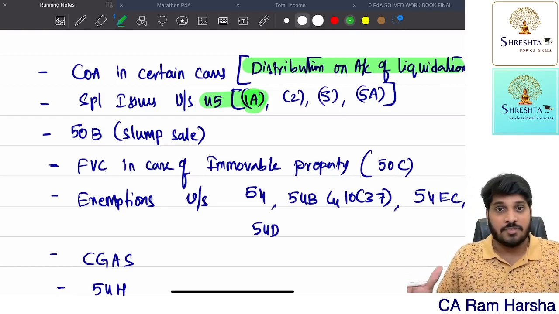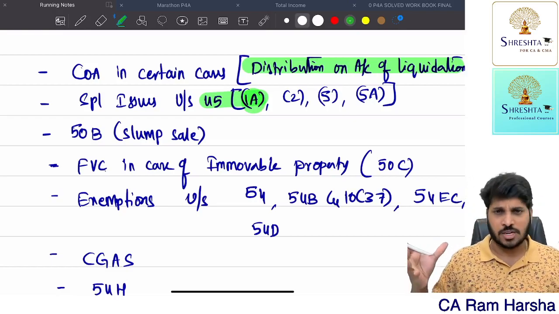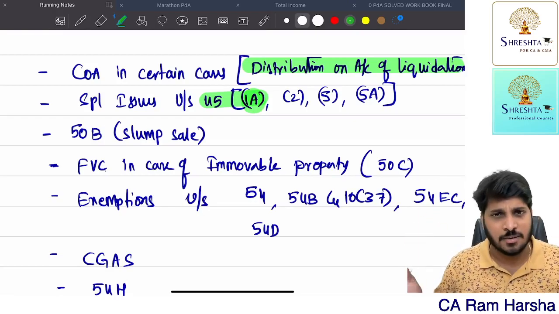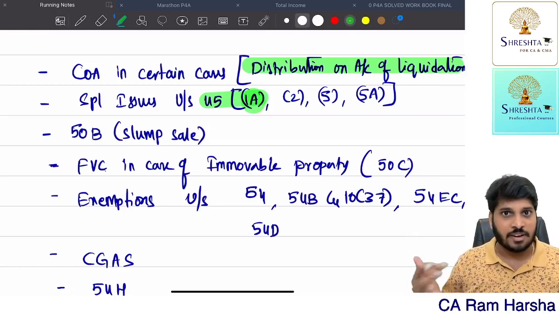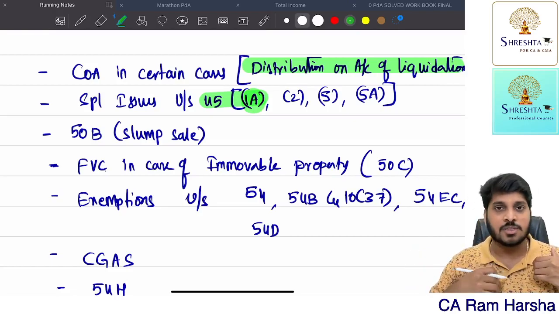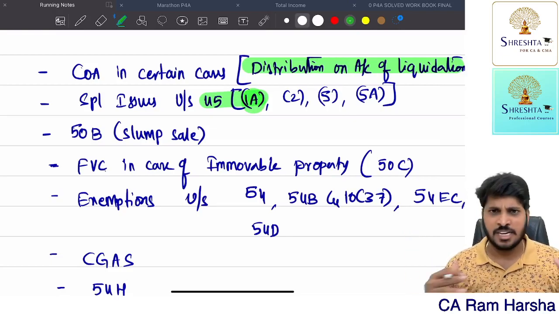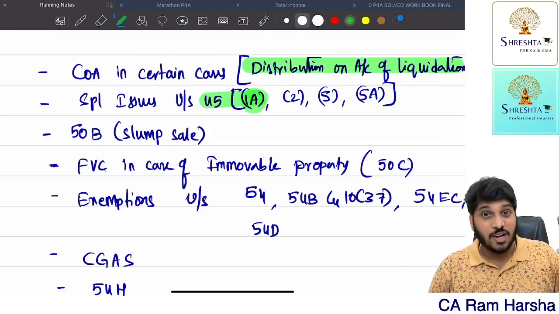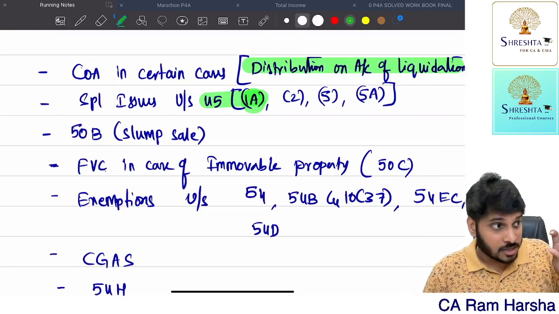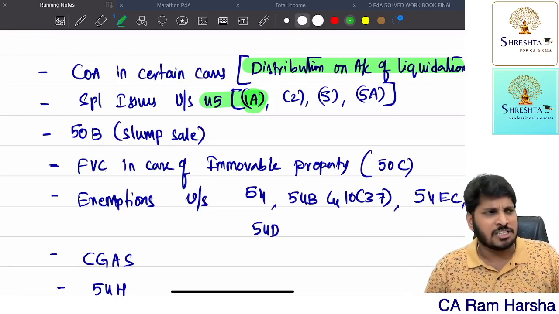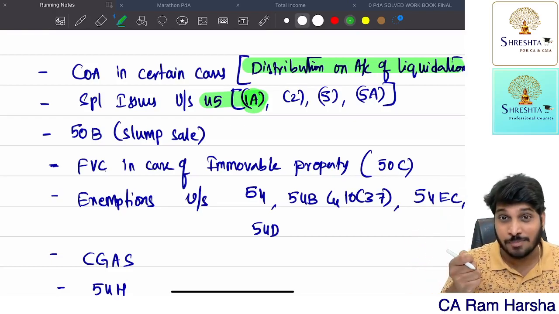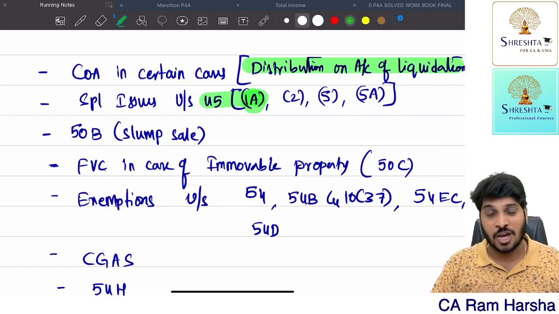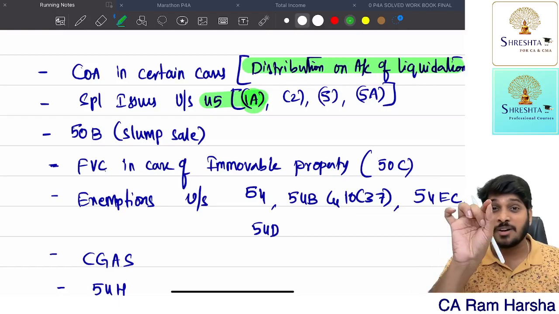Suppose I have some very big jewelry, or let us assume some plant and machinery in my godown. Suddenly a fire accident happened and the complete plant and machinery was destroyed. Now I received insurance compensation, and the value of the machinery which was destroyed, the depreciable asset value, the block value, was just 10 lakh. But I received compensation of 25 lakh from the insurance company. Though I suffered a loss and there was damage, still I made a profit. The department wants to tax that profit.